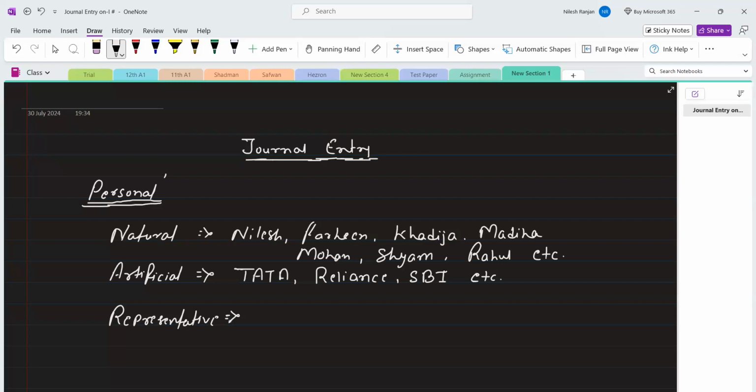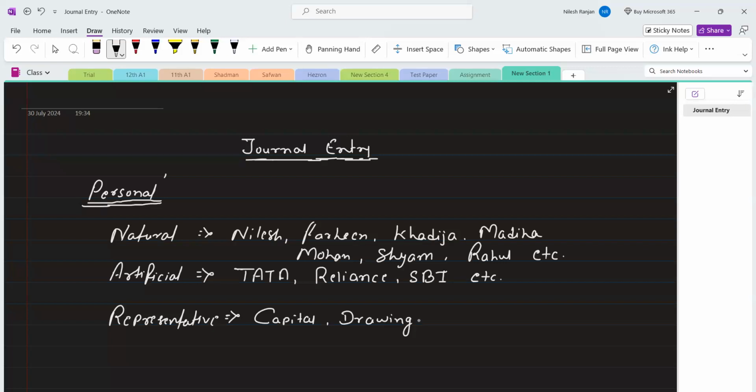So representative is the same thing, where we cannot use the name of any person or organization, then we will use these words. Now the words are capital and drawing. These two words are very important because capital you will see in the first transaction of journal. So that's why capital is very important.